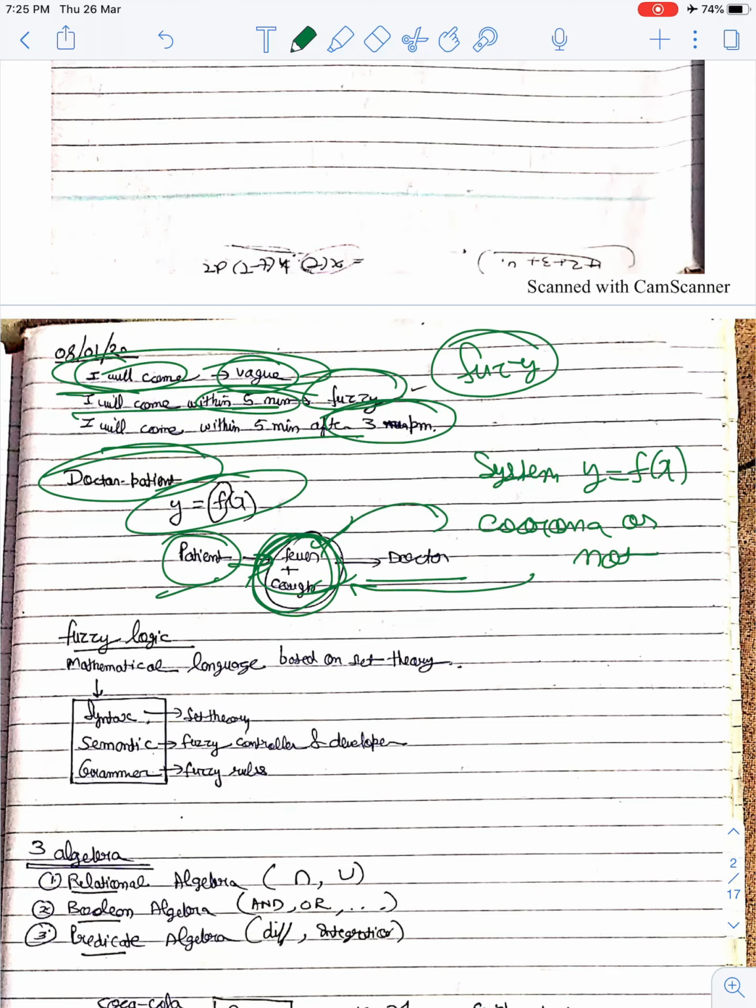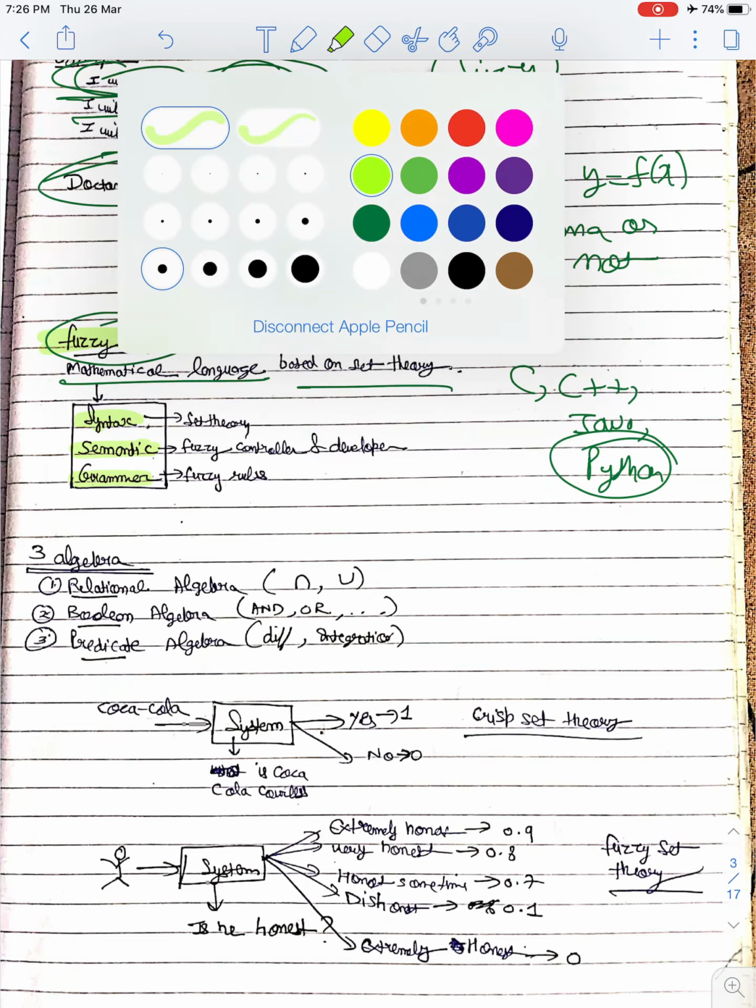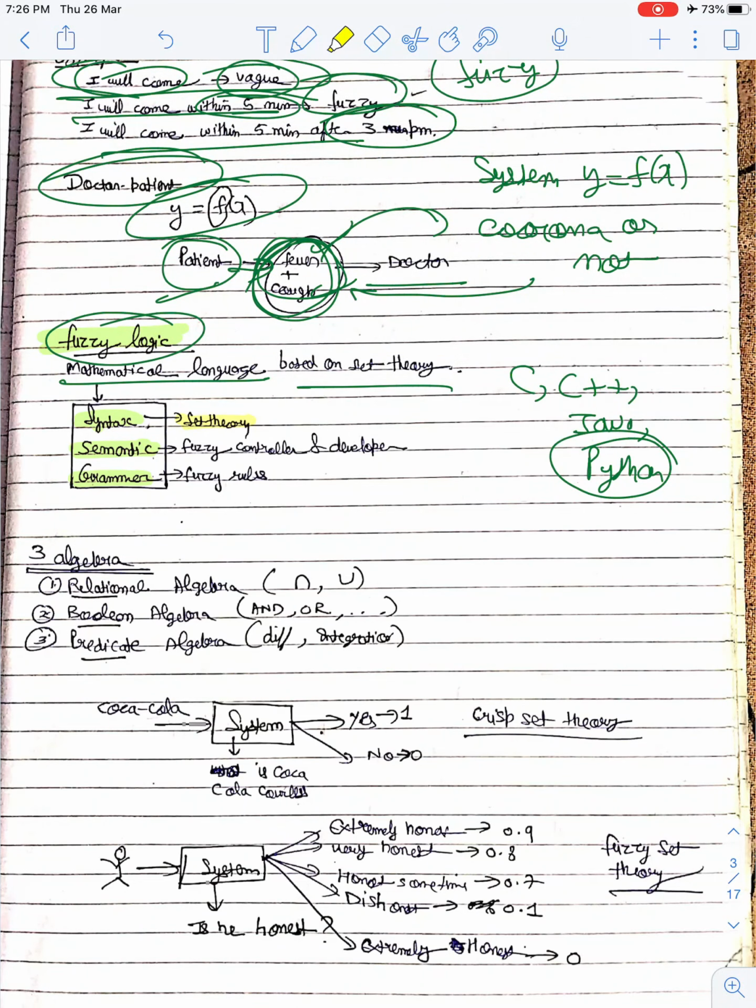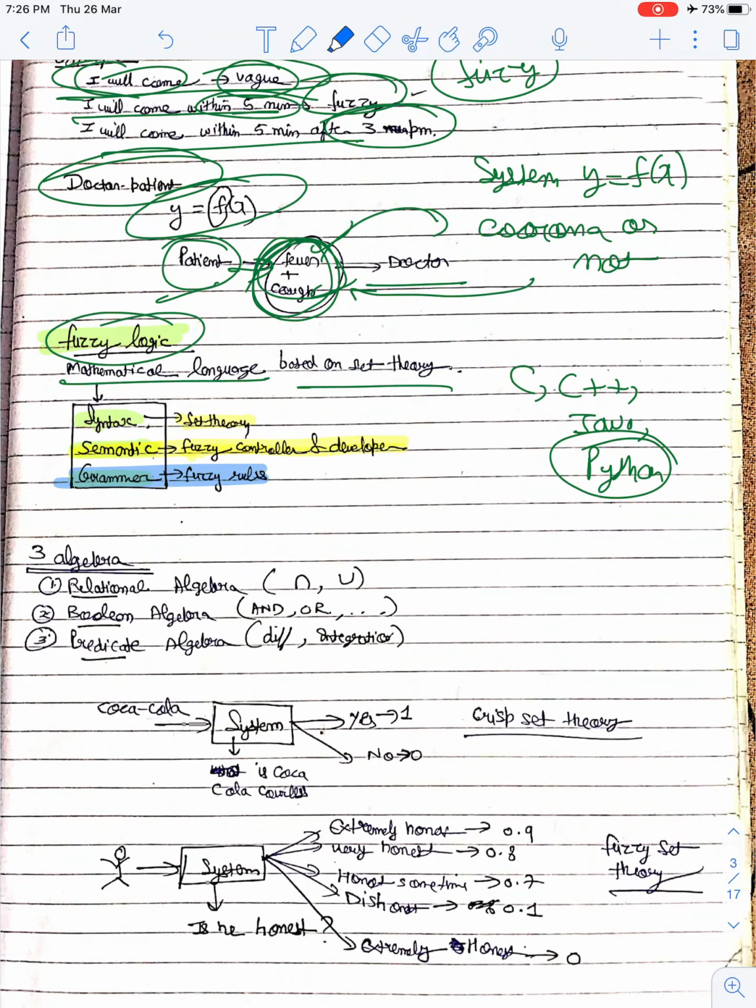Then we will see fuzzy logic. Fuzzy logic is a mathematical language based on set theory. Like we have C, C++, Java, Python, all these languages have their own syntax, semantics, and grammar. In fuzzy logic, the syntax is based on set theory, the fuzzy semantics are based on the fuzzy controller and developer, and the grammar is based on the fuzzy rules.